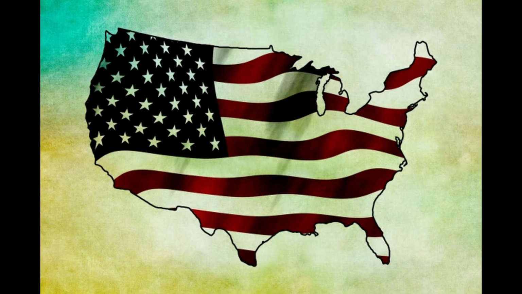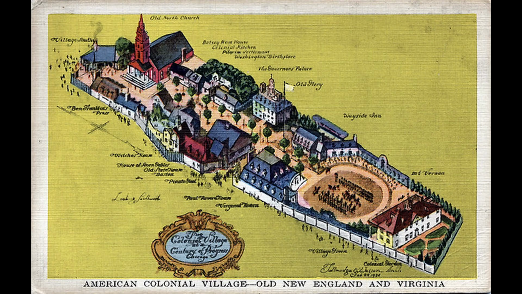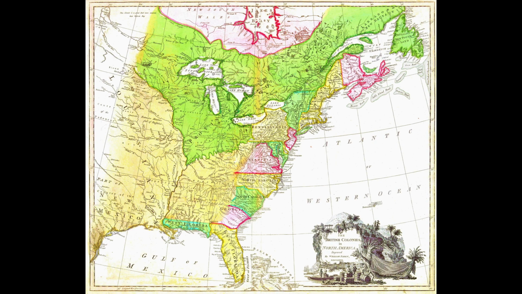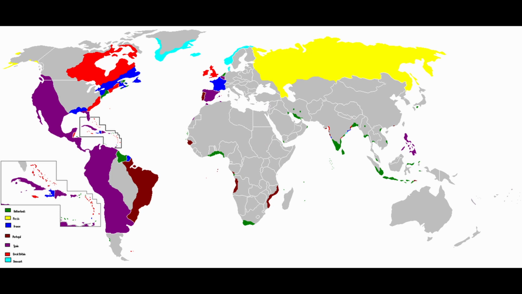The American Revolution was a pivotal moment in the history of the United States. It was a time of great change and upheaval, as the colonies fought for their independence from Great Britain. The roots of the revolution can be traced back to the early 1700s, when the colonies began to grow and prosper. The colonies were established by various European powers, including the British, the French, and the Spanish. As they prospered, the colonies began to develop their own distinct cultures and societies.